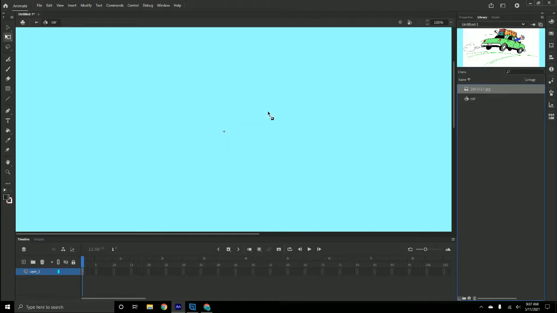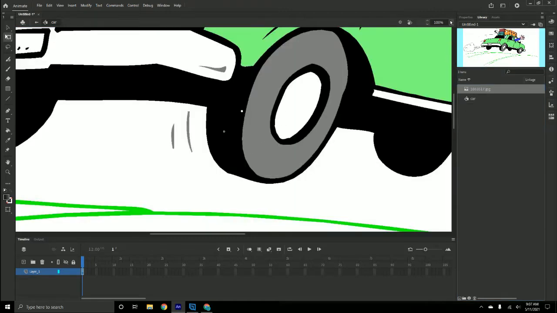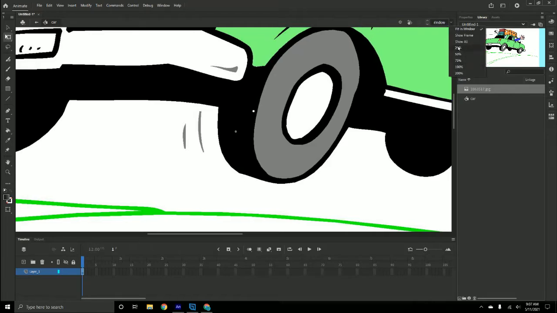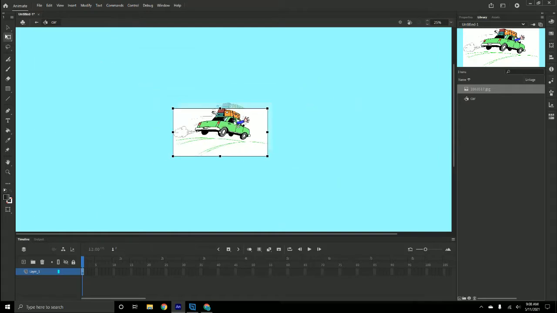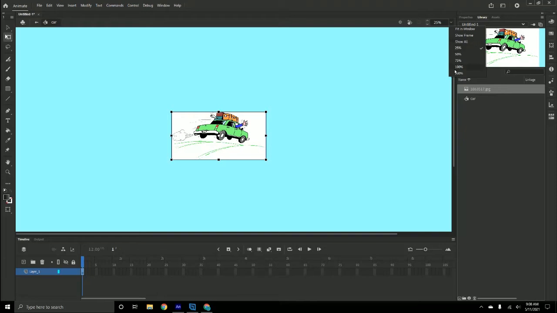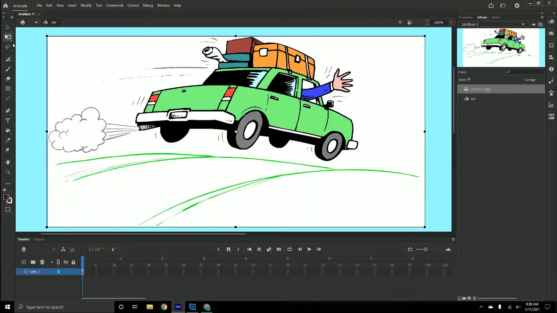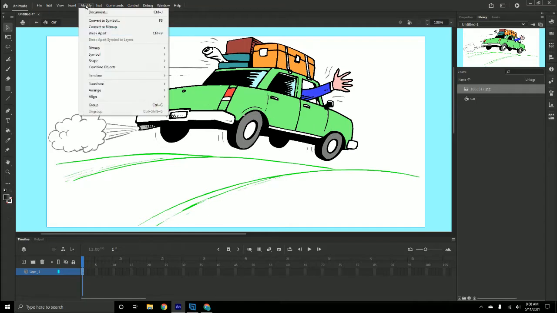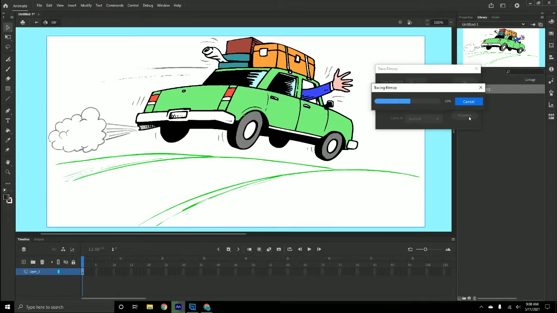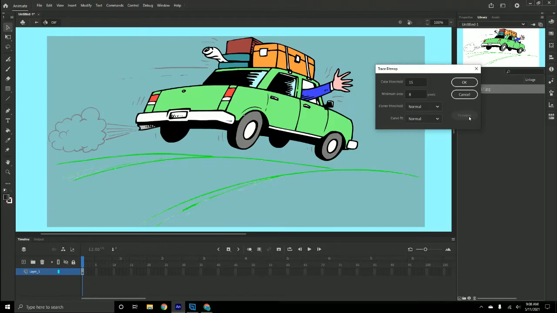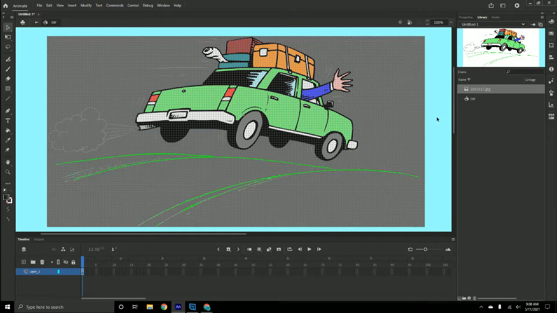Oops. Need the picture. Way too big. So let's scale that down. Remember, shift is your friend. Okay, so I'm going to break this apart again. That's one of the nice things about this program. It can create vectors for you. Trace bitmap. Not too bad. Let's go with that.